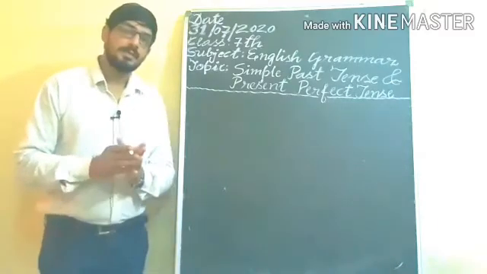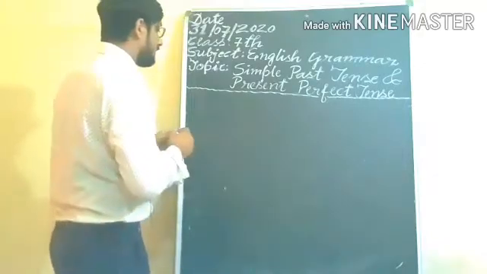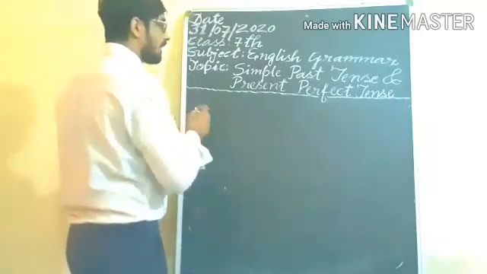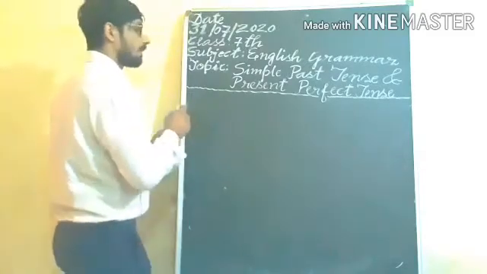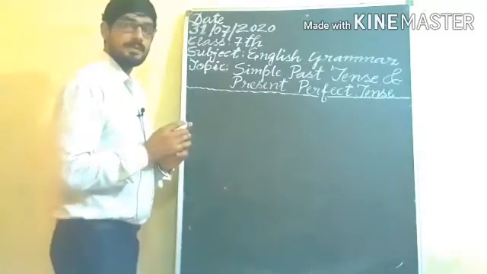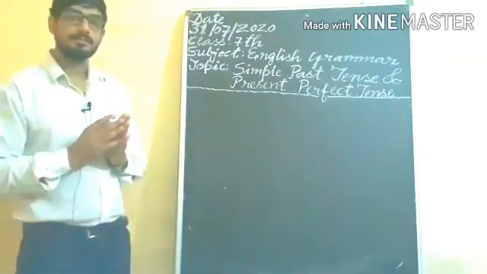Understand? So first look at the examples, how to use the pronouns. We have to know it clearly. Understand?